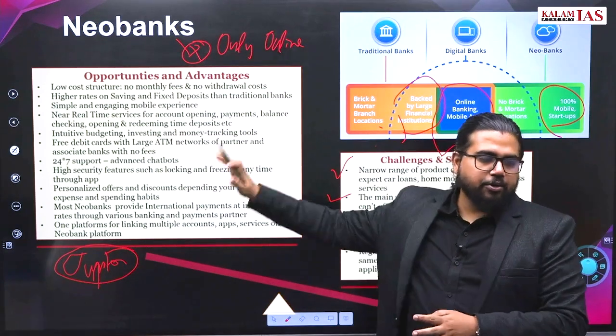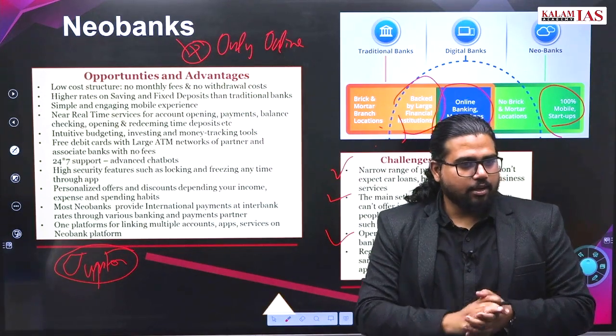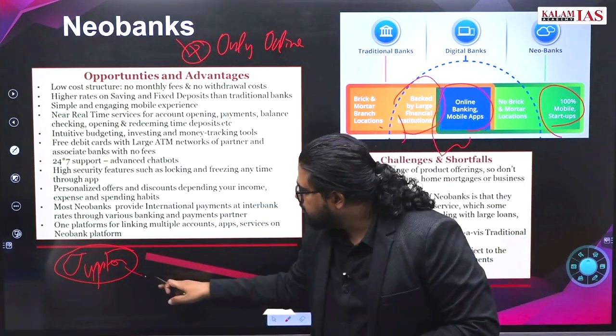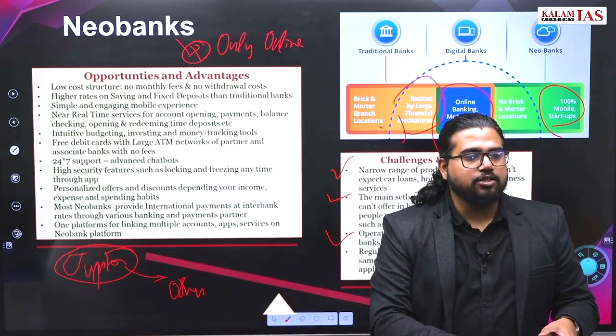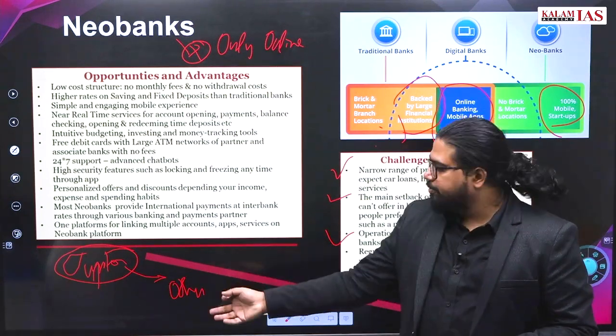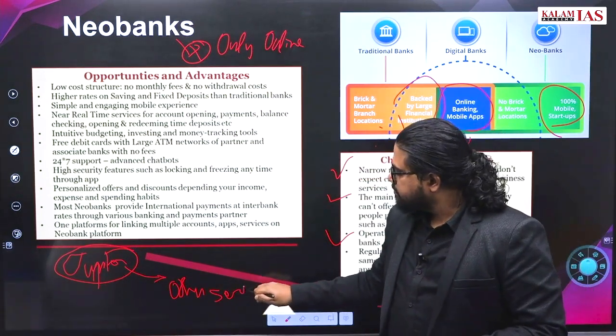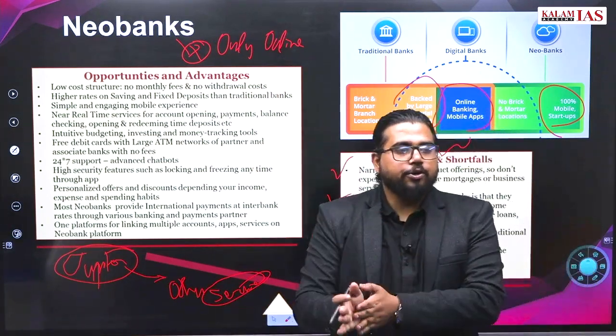No neobank will get a license under the Banking Act. How they are functioning is by using the license of other banks. Jupiter is using the license of Axis Bank and Federal Bank. Using that license, they are offering services. So far, no banking license is offered to neobanks in India.